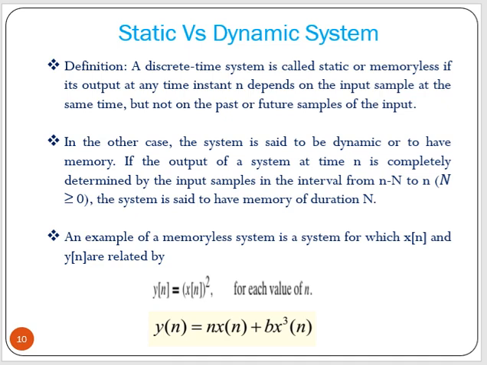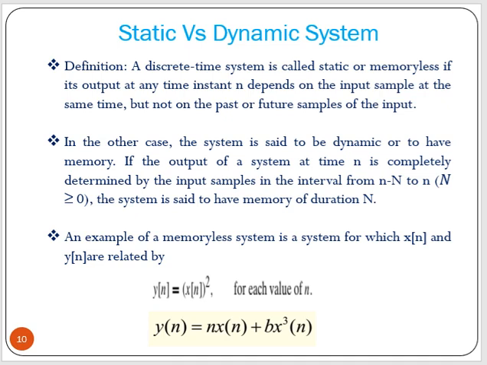Now, say static and dynamic systems. A discrete time system is called static or memoryless if its output at any instant n depends on the input sample at the same time, but not on the past or future samples of the input. Then it is called a static system or memoryless system. That means it does not require any memory to store data. Input is coming, it is giving the output.